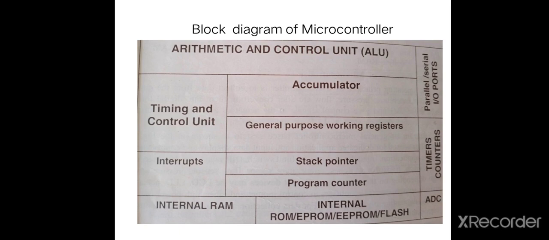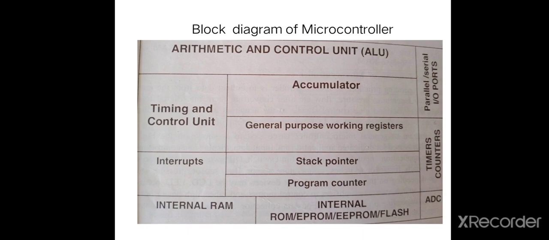It also contains internal RAM. What is the function of internal RAM? The function of internal RAM is to store temporary data and program. The next is internal ROM. What is the function of internal ROM? The function of internal ROM is to store data permanently. The next block is ADC. ADC means analog to digital converter. This block is used to convert the analog signal into a digital signal.